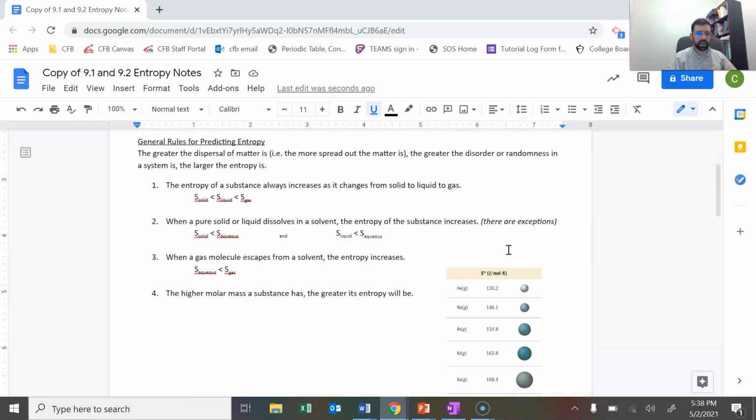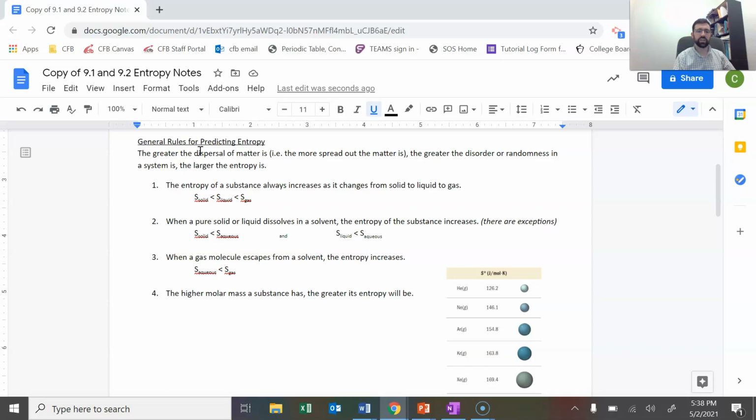General rules for predicting the entropy of something are as follows. Some of them are just a rule of thumb, and some of them are pretty reliable, but these are ways for you to think about the entropy of a system without doing any math. In some of the AP questions, you need to be able to look at a scenario and decide: is entropy increasing or decreasing in this scenario?